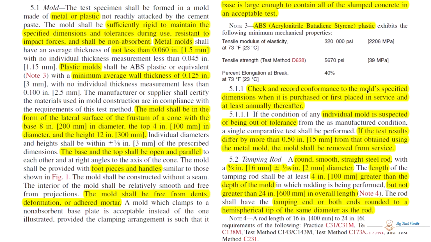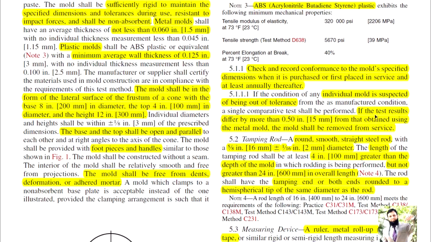Check and record conformance to the mold's specified dimensions when it is purchased or first placed in service, and at least annually after. So when you buy this equipment, slump equipment, you should check its conformance with the specification in this ASTM code, and then annually you should recheck it. If the condition of any individual mold is susceptible of being out of tolerance, then you should discard it.